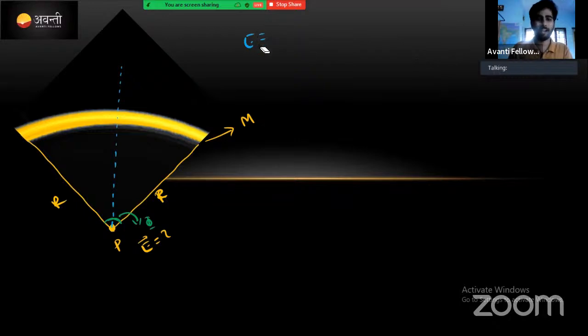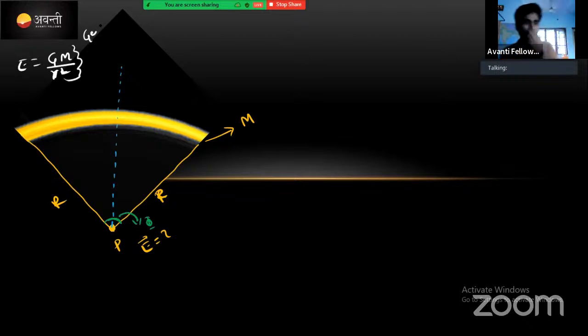Clear enough? However, the way to find the gravitational field strength will be the same. F will be, so E will be equal to, write this in the corner, E is equal to G M by distance r squared. This is the general formula, correct? Okay, will jump to the next point.